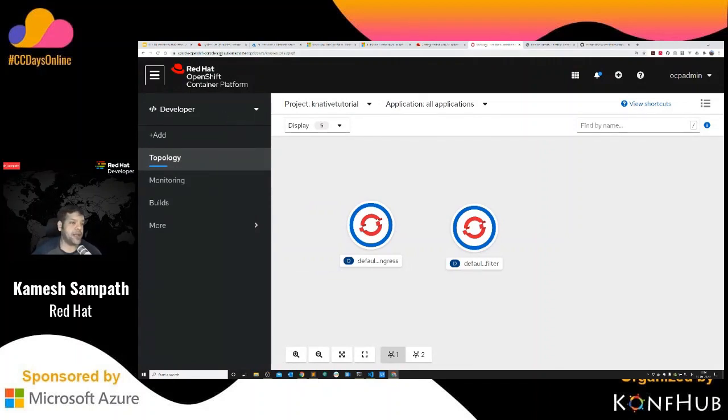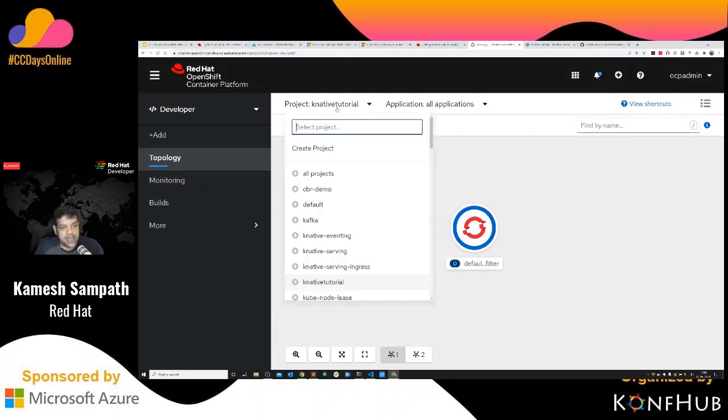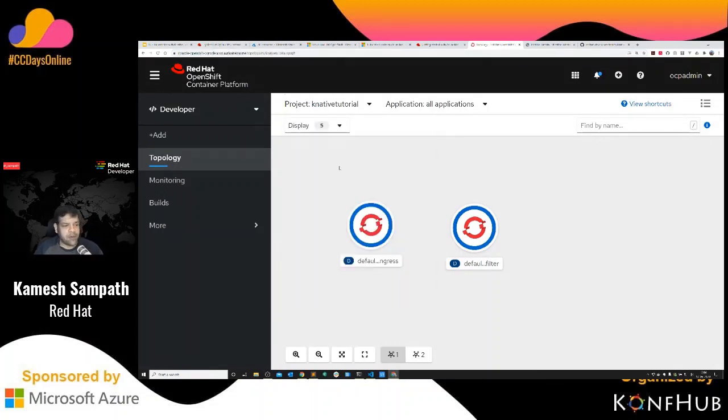If you see my URL, for the sake of identification, I have given it as Azure. I've deployed this entire cluster on OpenShift on Azure, which is a 5-node cluster. I have 5 workers and 3 masters, in a high availability configuration. All right. So how do I get deployed with a very simple application? Let's do this. I'm on my demo project right now.